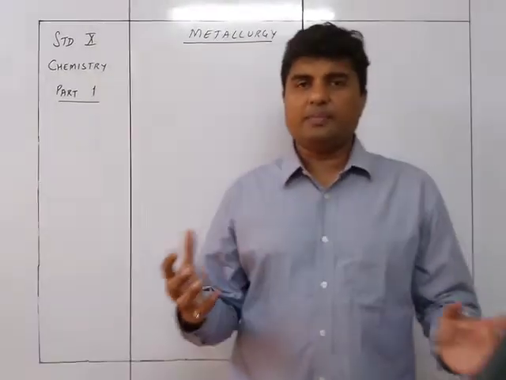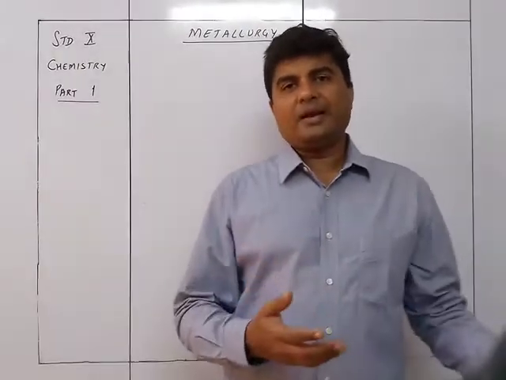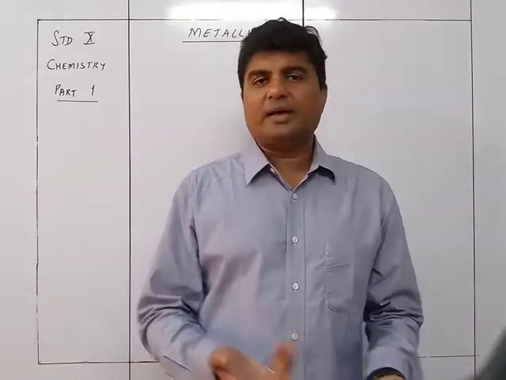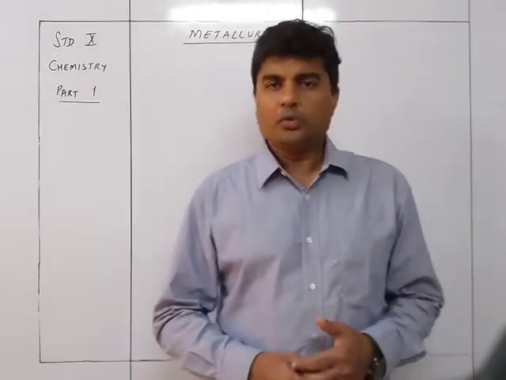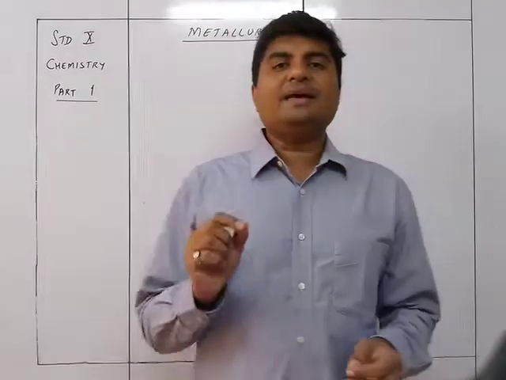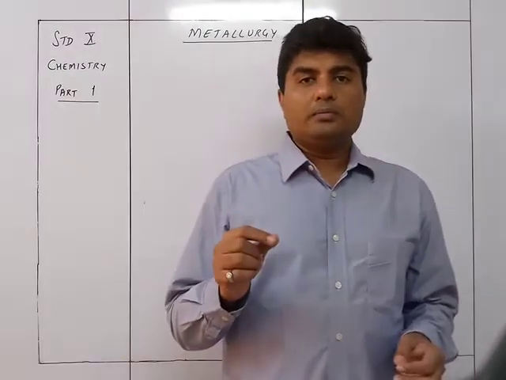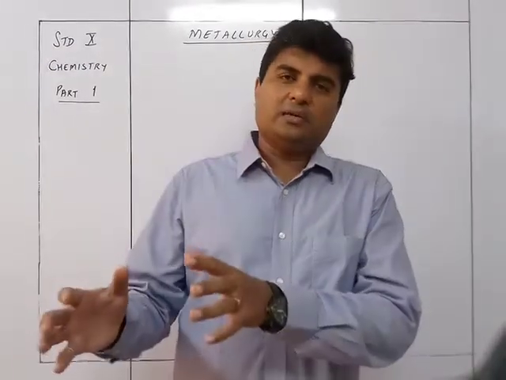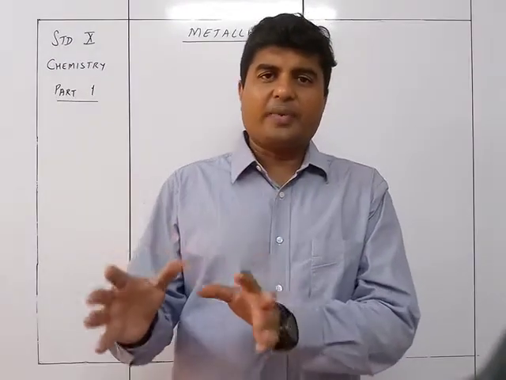Now let's understand the main thing. You might think mineral and ore are the same, because the metal you found in the ground is the mineral or the ore. No, it is not exactly the same. A mineral is the presence of any particular metal inside the ground, so that ground becomes a mineral.